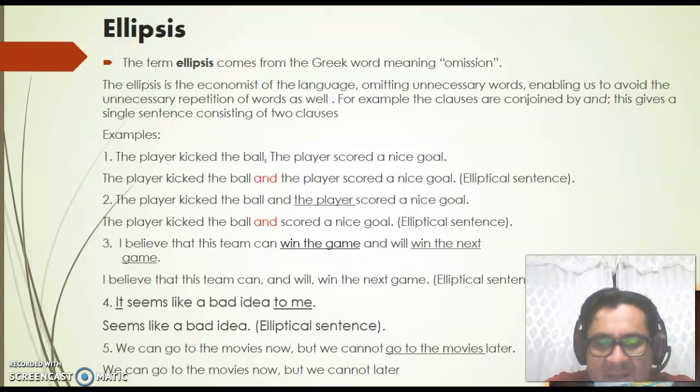Number 4, it seems like a bad idea to me. Seems like a bad idea. That's the elliptical sentence. Number 5, we can go to the movies now, but we cannot go to the movies later. We can go to the movies now, but we cannot later. As you can see, we omit the phrase to the movies.